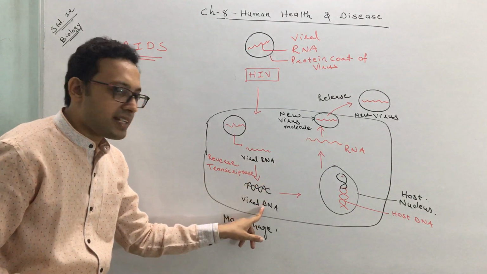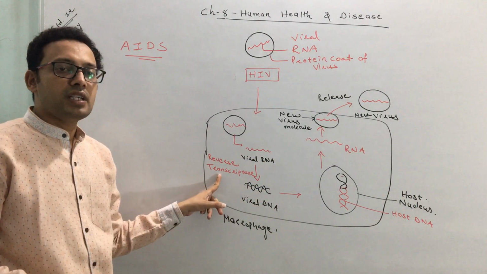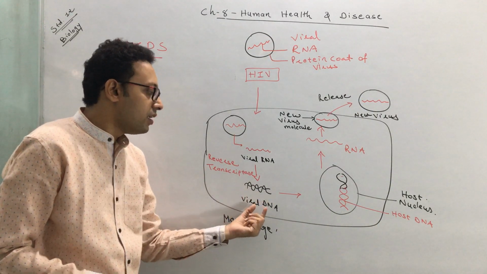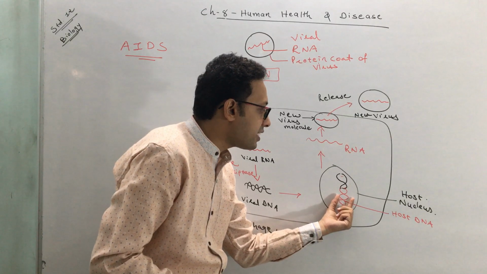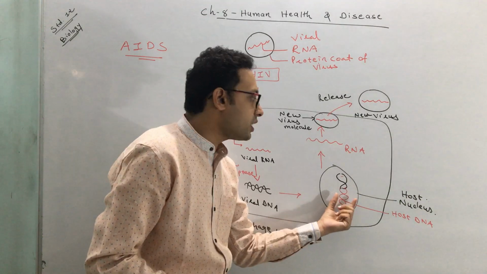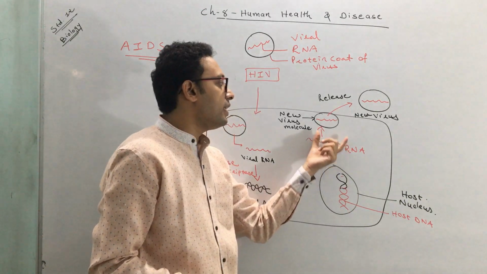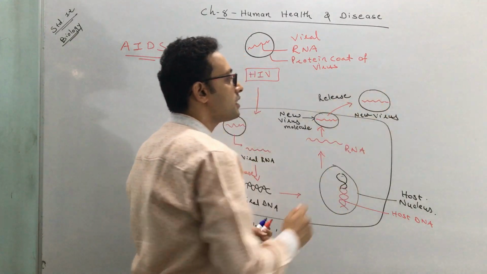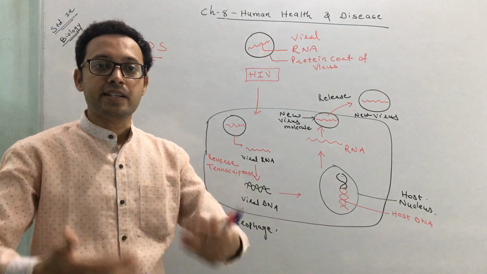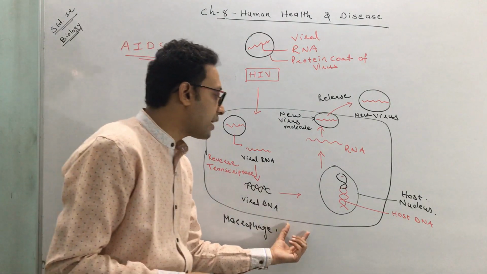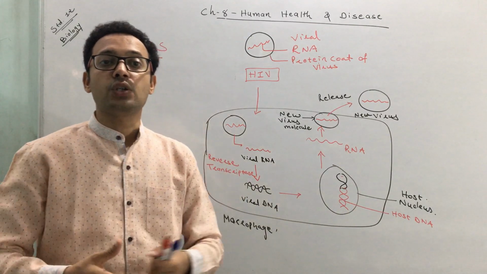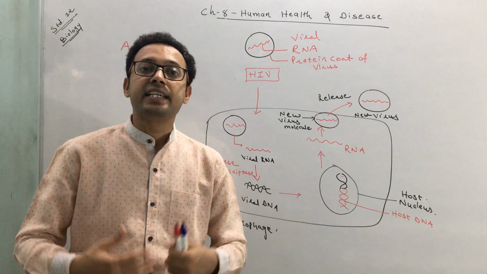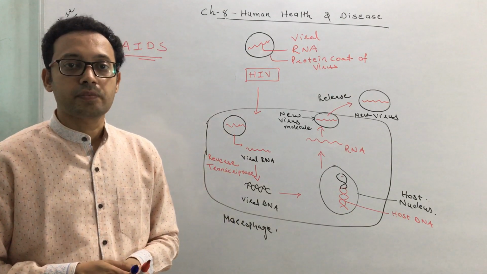From this viral RNA, viral DNA is formed by an enzyme called reverse transcriptase. This process is also called reverse transcription. The viral DNA now gets incorporated into the host DNA. Host DNA forms an RNA. From that, the new virus molecule is going to be produced. That new virus molecule gets released. So many virus molecules are going to be produced, and this macrophage is serving as a factory of production of new viruses. And now the count of these viruses increases in the body of the host.